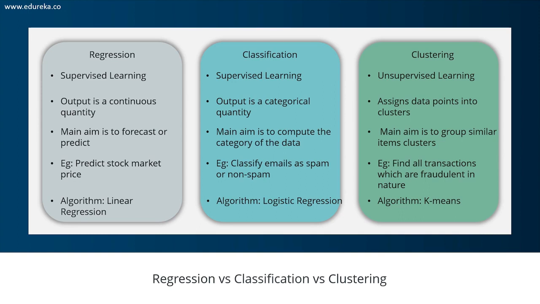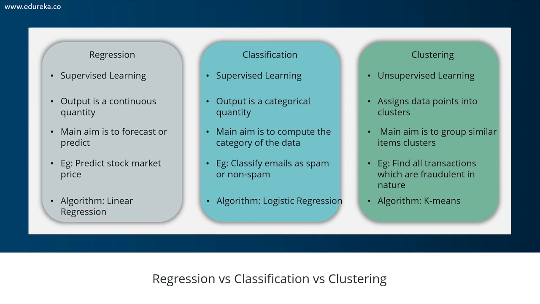Regression problems can be solved by using supervised learning algorithms. Another type of problem is the classification problem. Here the output is always a categorical value. Classifying emails into two classes, for example, classifying your email as spam or non-spam, is a classification problem. Here again, you'll be using supervised learning classification algorithms such as support vector machines, naive Bayes, logistic regression, and so on.